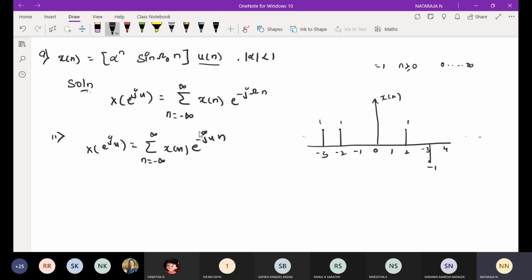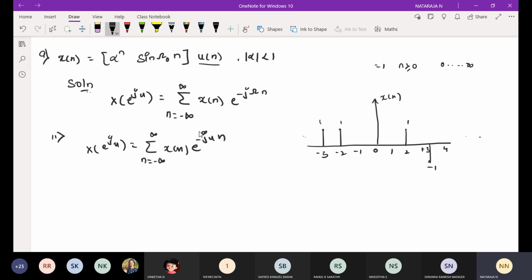Now my limits, according to the given problem, will be from -3 to +3. Why? Because for other cases we don't have any information. Everywhere else it is 0, from -infinity to infinity. We have a summation, but we are going to use the information between -3 to +3, so my limits will vary from -3 to +3.